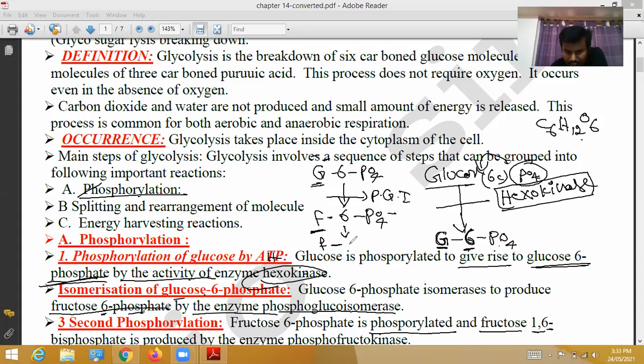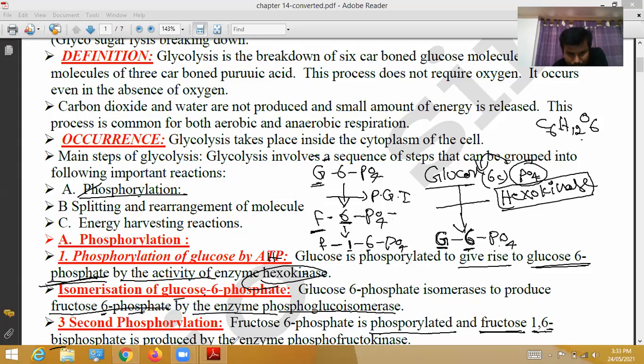Second phosphorylation means one more phosphate is added. Where is it added? Already at the sixth position a phosphate is there. The other phosphate is added at the first carbon. That's why it is fructose 1,6. Bis means here one phosphate, here one phosphate.